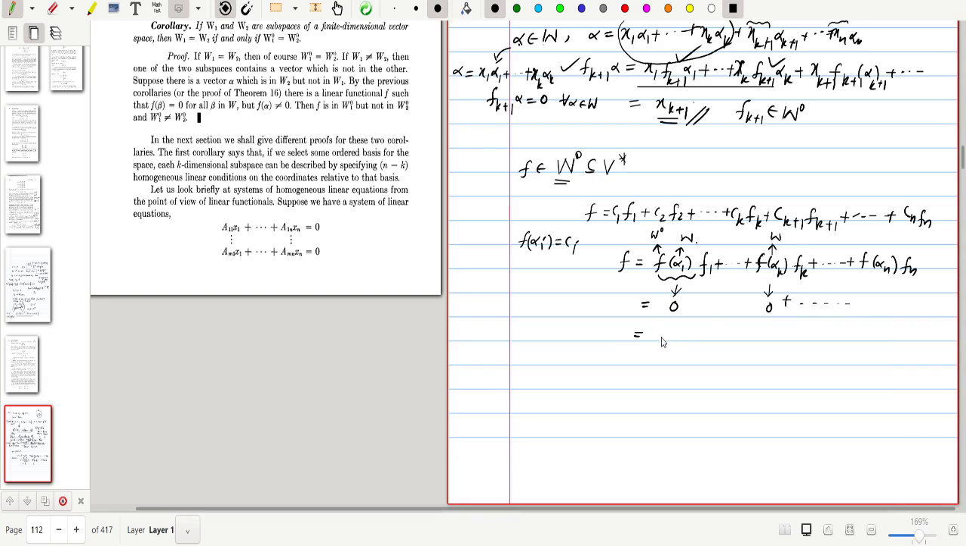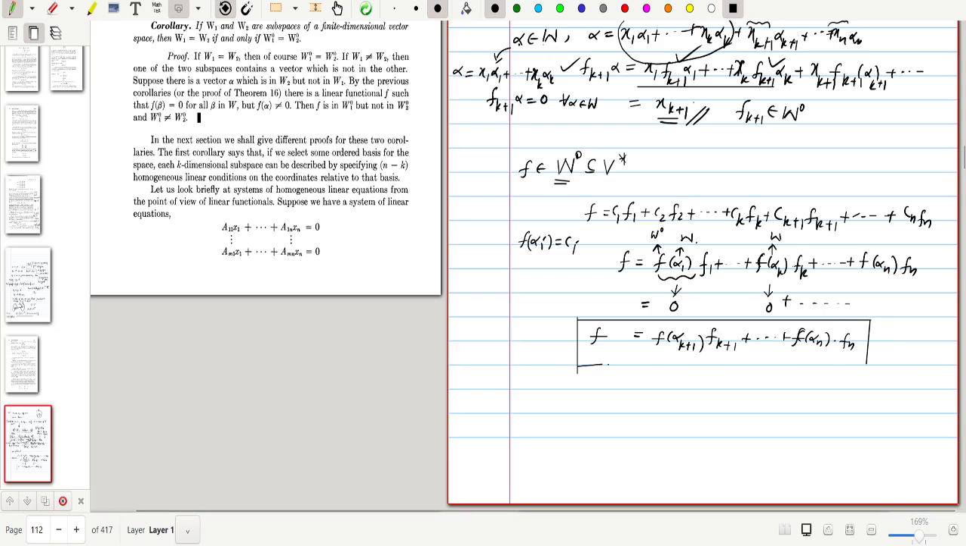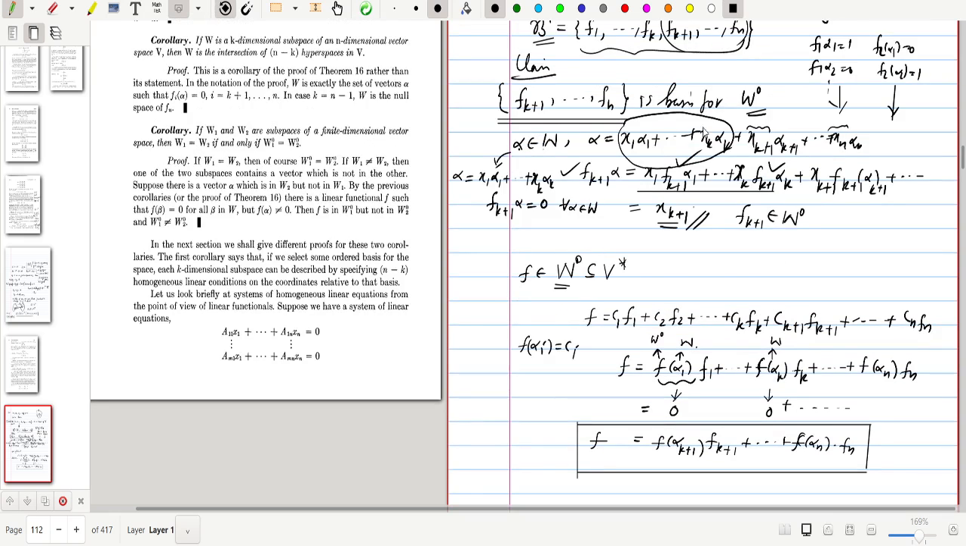The rest of them remain. Alpha k plus 1 is not an element of W, so we cannot assume that f of alpha k plus 1 is equal to 0. So we write the remaining terms: f of alpha k plus 1 times f_{k+1} plus etc. plus f of alpha n times fn. So this is our f. That means any f belonging to W naught can be expressed as a linear combination of f_{k+1}, f_{k+2}, etc., fn. This shows that the set f_{k+1}, etc., fn is a basis for W naught.